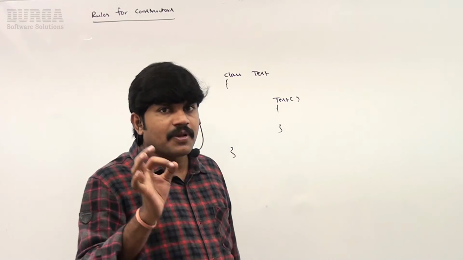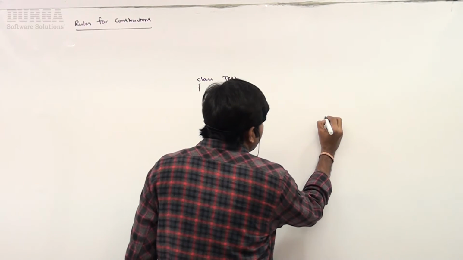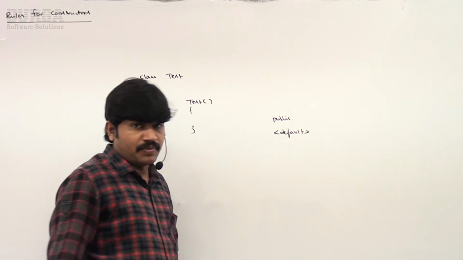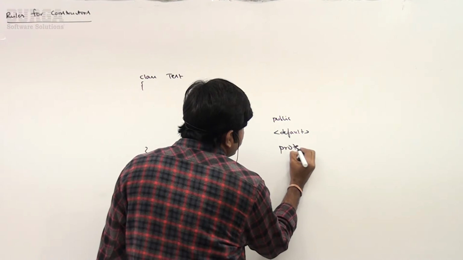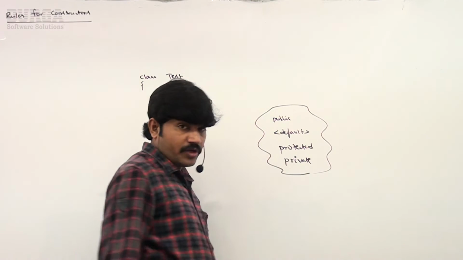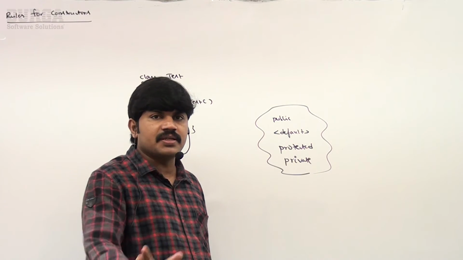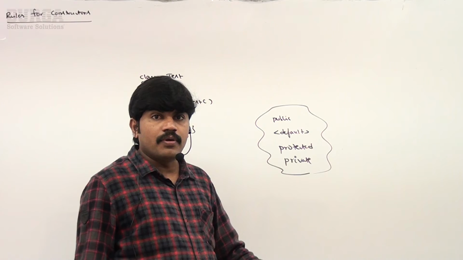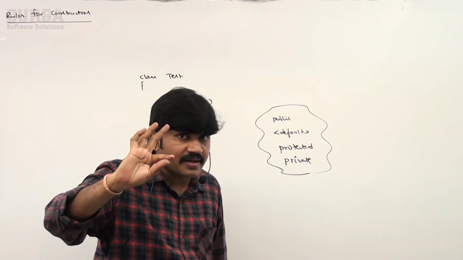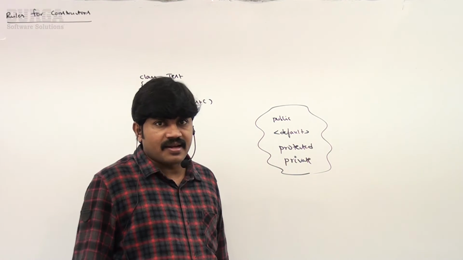The only applicable modifiers for constructors are: public is allowed, default is allowed. If you are not taking anything, it is default. Protected is allowed, and private is also allowed. The only applicable modifiers for constructors are these four. By mistake, if you take any other, like final, static, strictfp, abstract, native, the compiler will immediately give errors left and right. Clear for all of you?